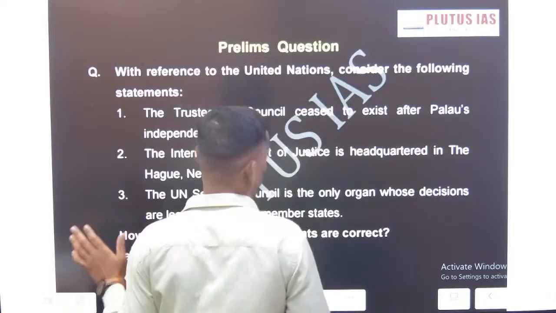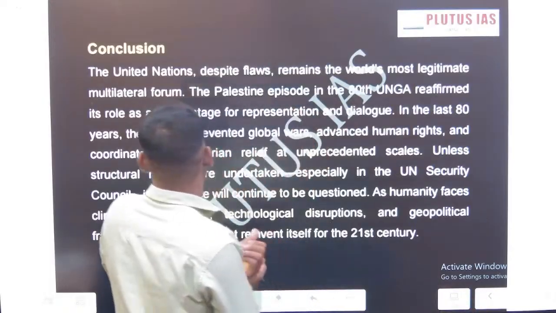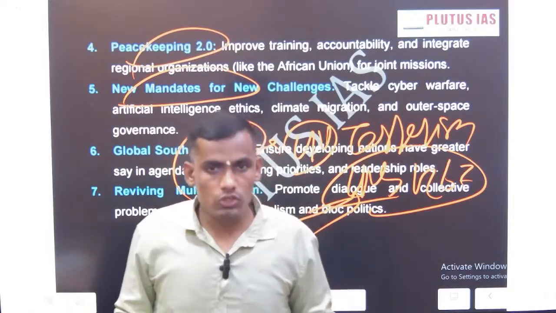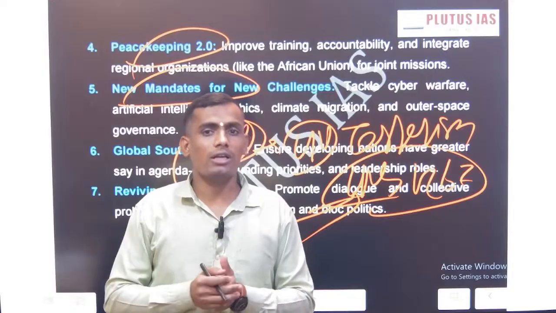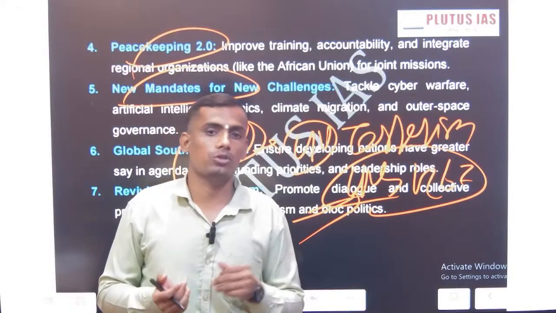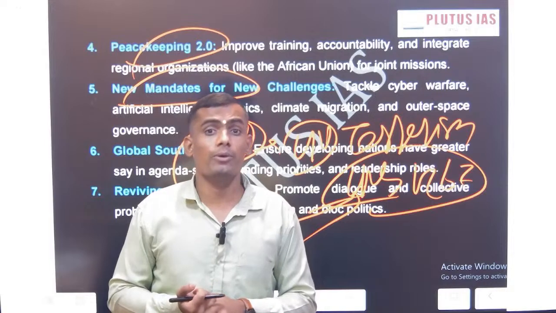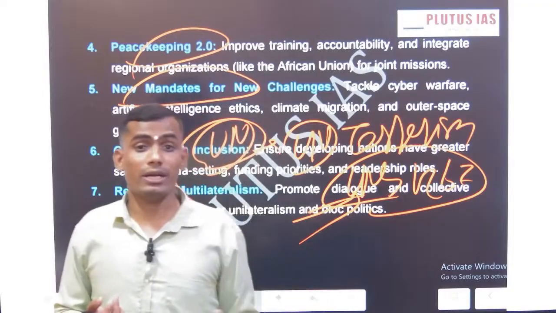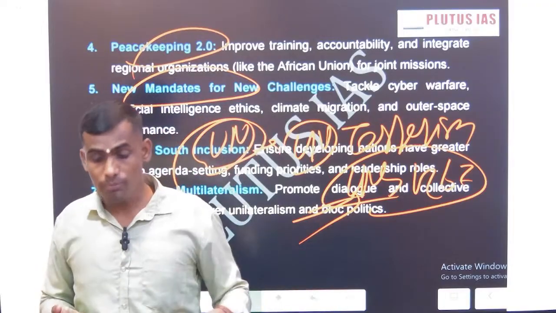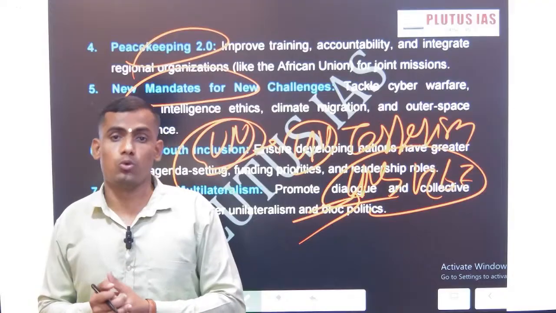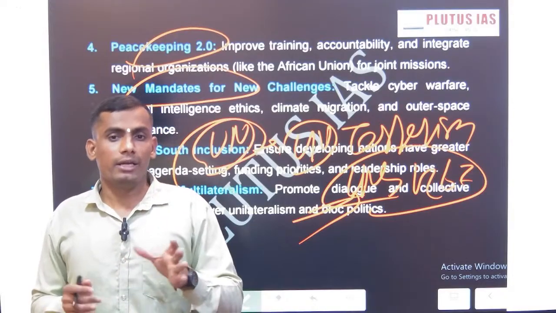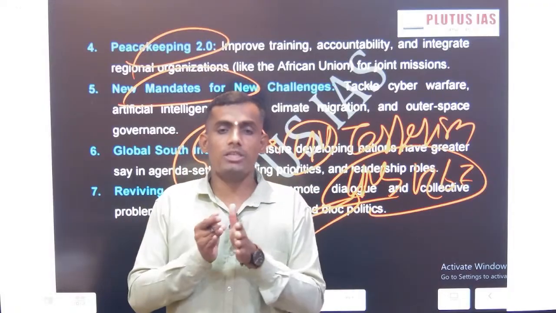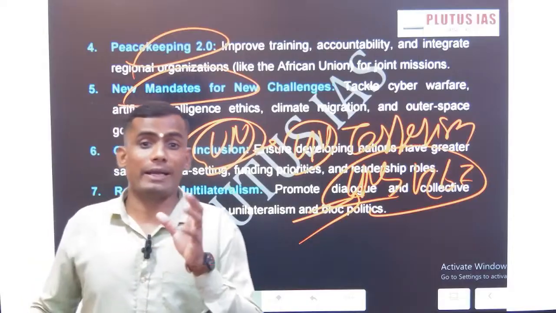So this is our overall discussion on what the UN is, what the organs of the UN are, what the mandates of those organs are, why the UNSC matters a lot compared to the other organs, what the criticisms of the UN system are, what the areas are where the UN can work, and what the recommendations are that will make the UN more comprehensive and more inclusive. Ultimately, it is all about trust between nations, and trust between all the representatives of the states to make the UN more responsible.